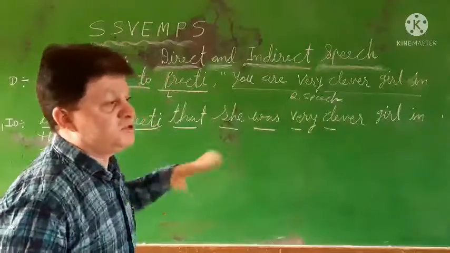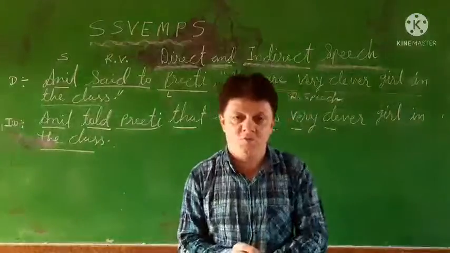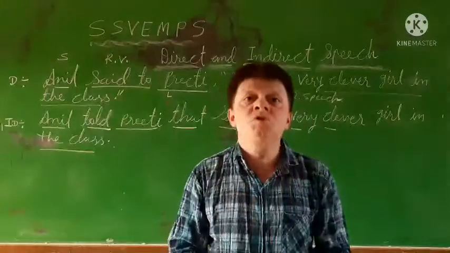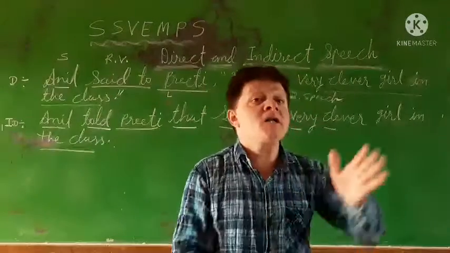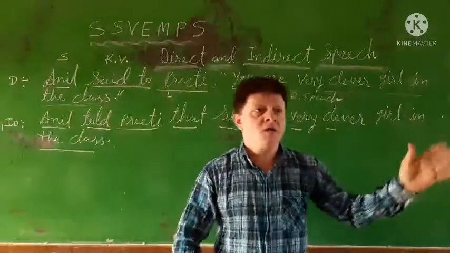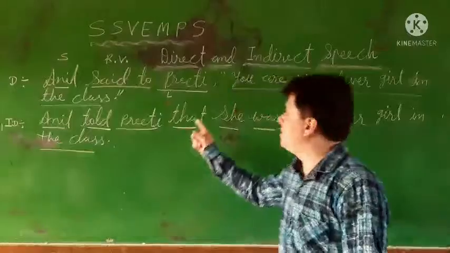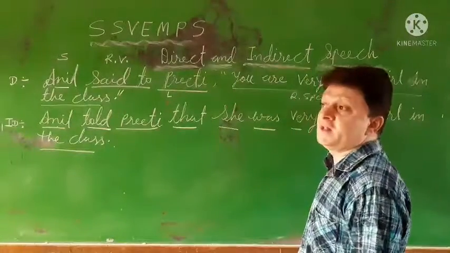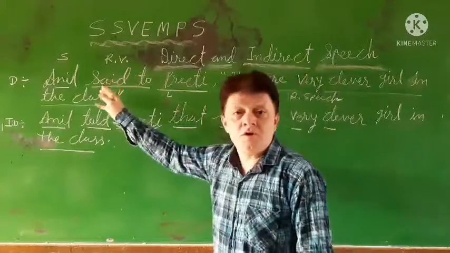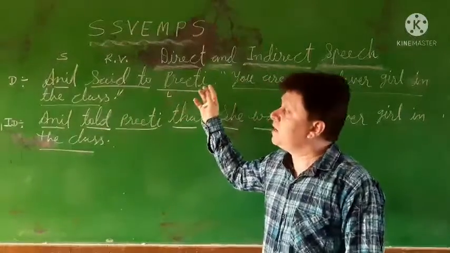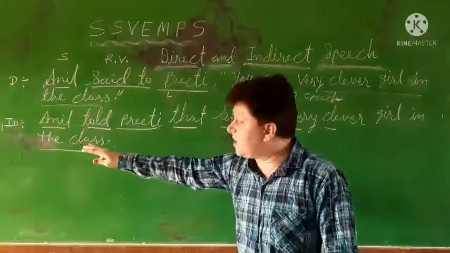What is direct speech and indirect speech? That I will clear first. Direct speech means the words a person has spoken, those same words you use in the inverted commas. Then that sentence is repeated by another one.